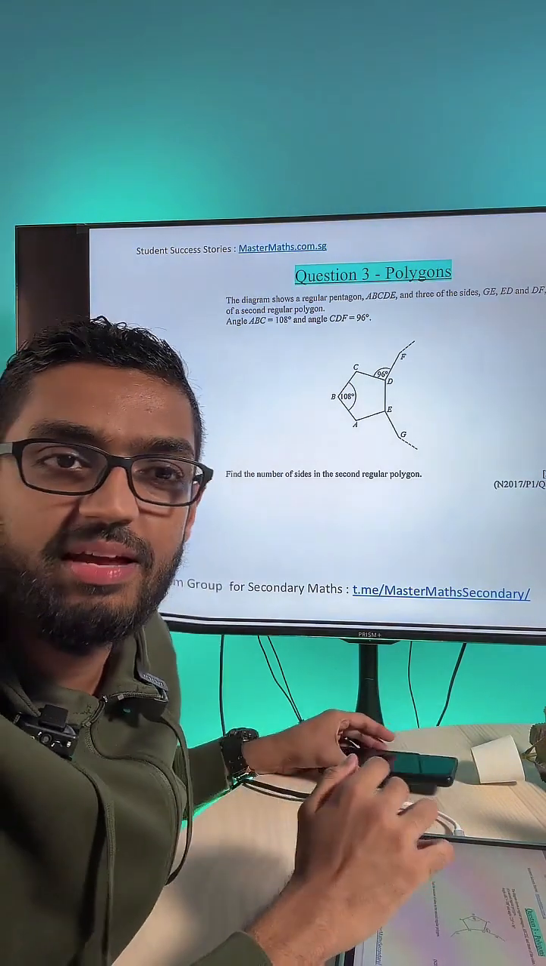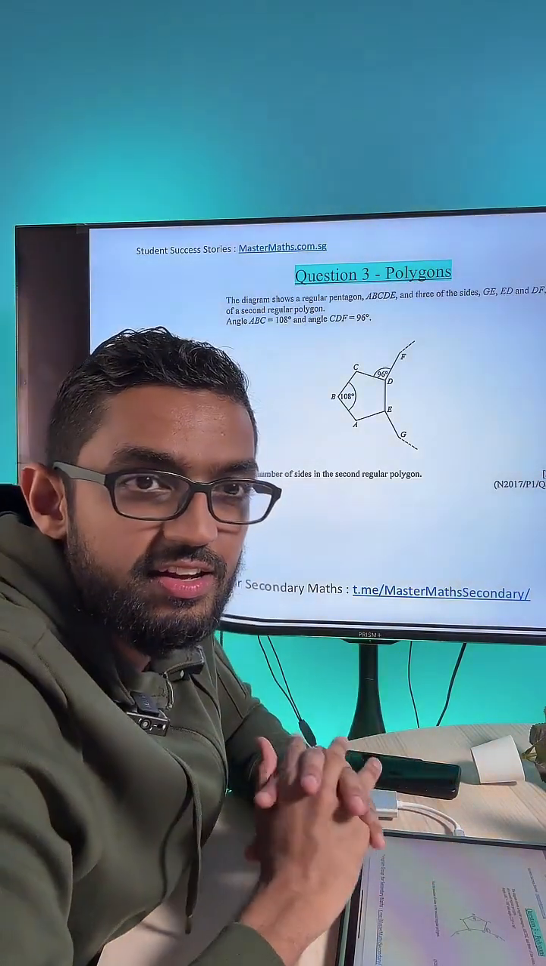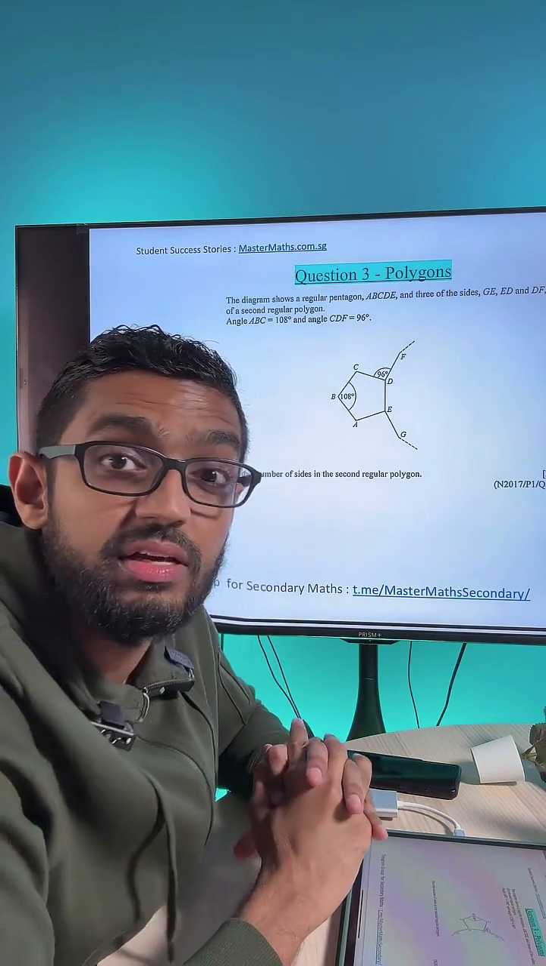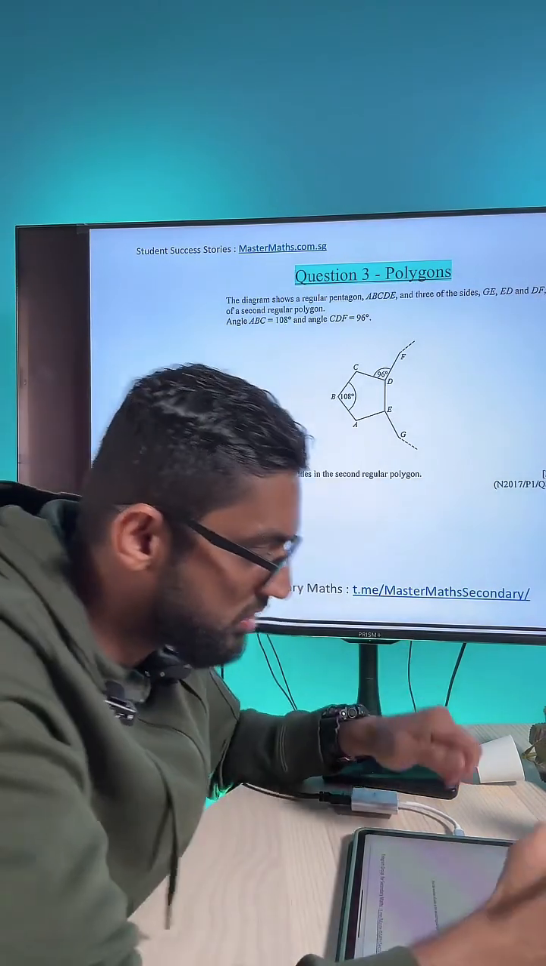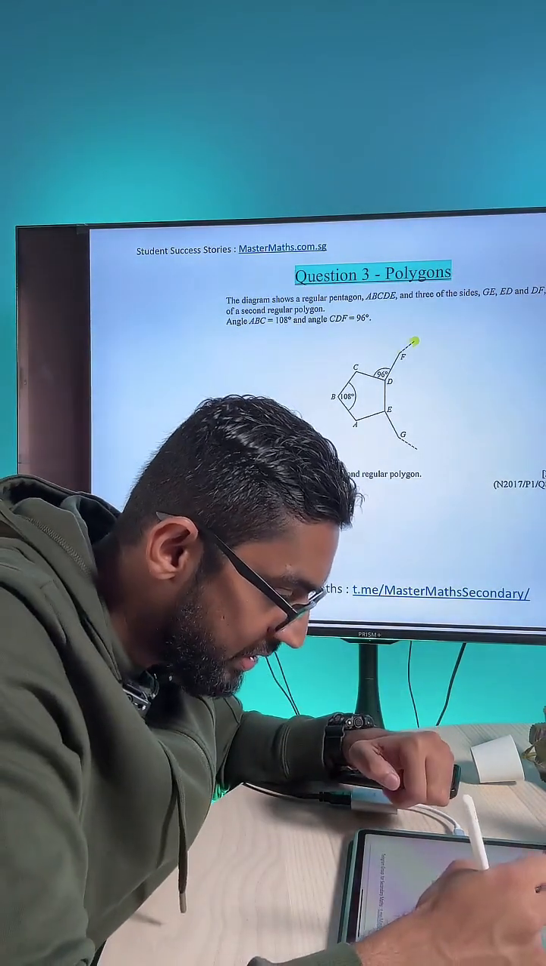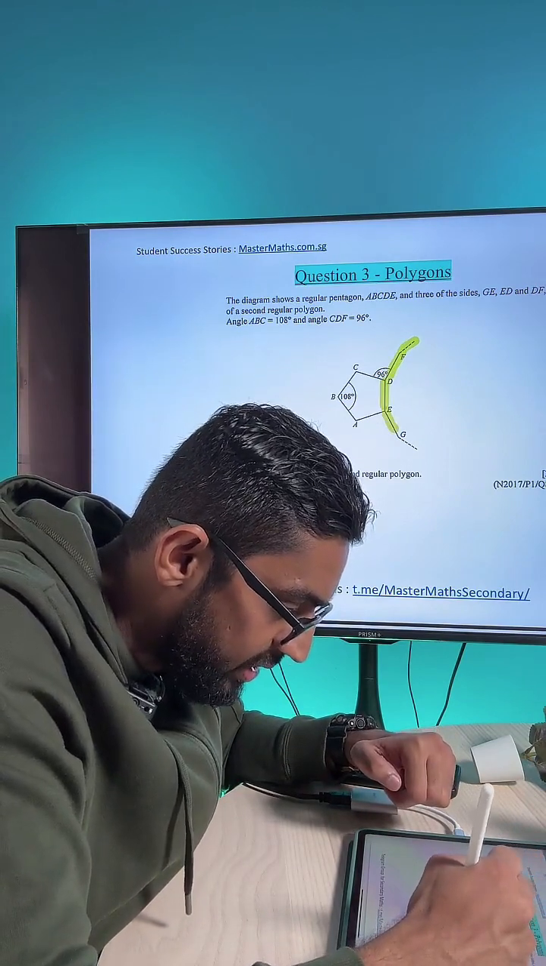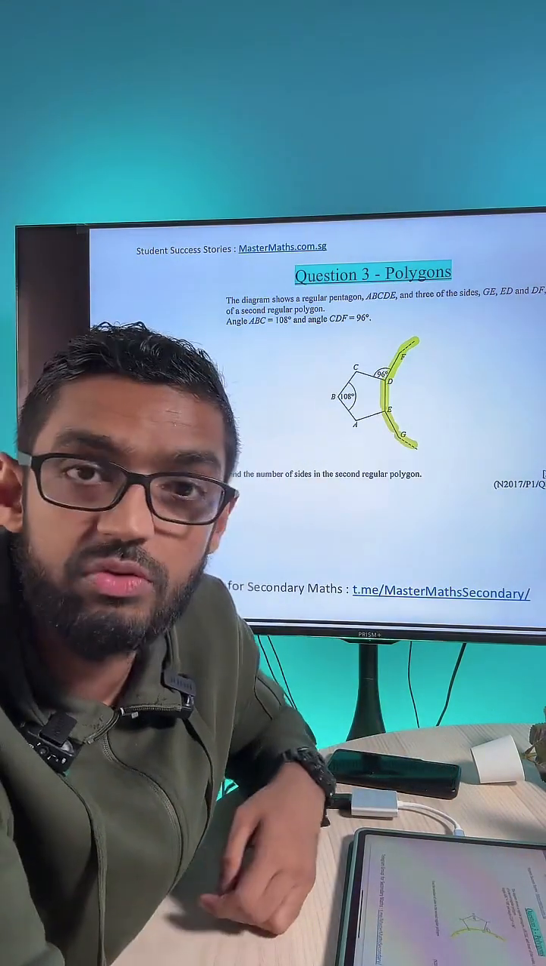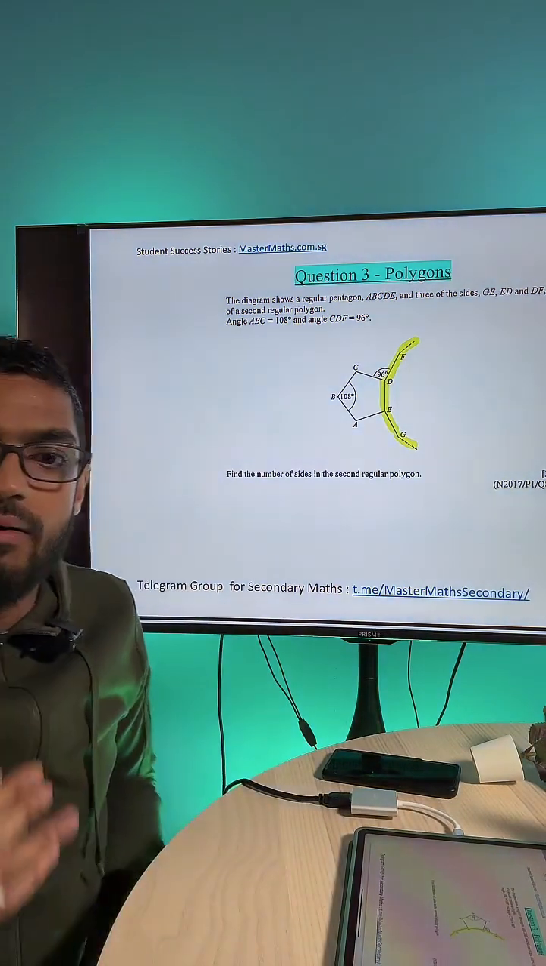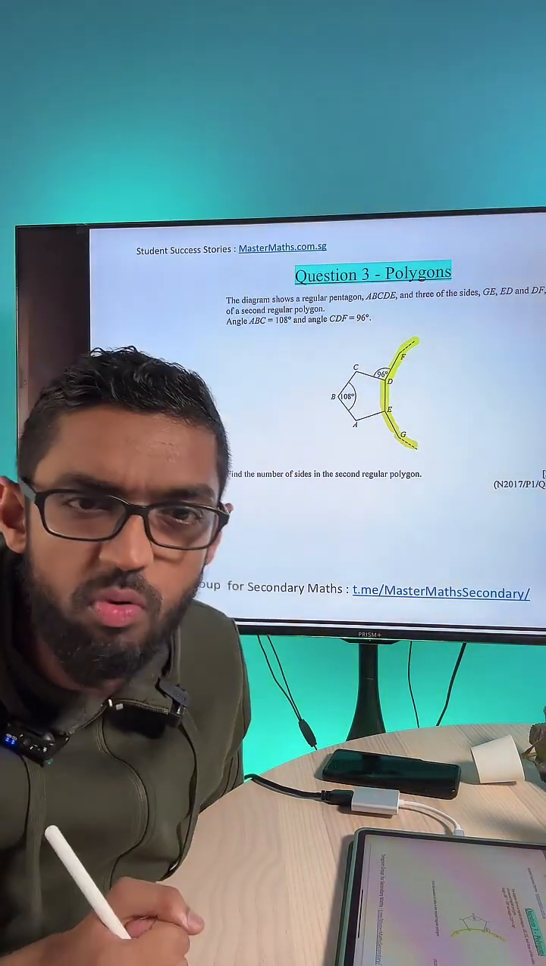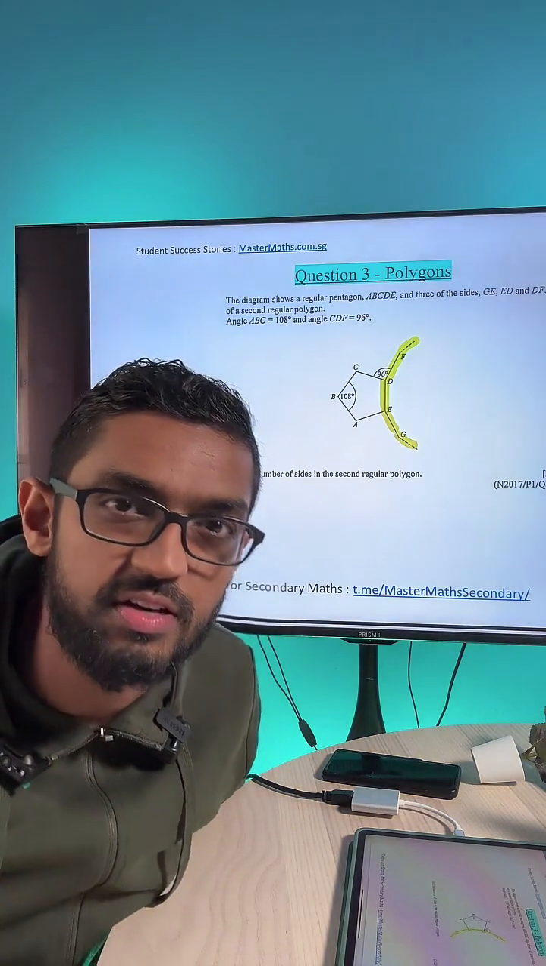Can do or not? What is the number of sides of this second polygon? The second one is this one here. I highlight for you, no problem. Here. This is the second polygon. How to find number of sides? Zaki boy says 15 is the answer.